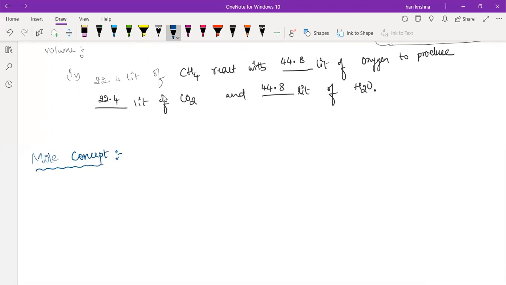Next one is the mole concept. So what is the definition of mole? What is the definition of mole?